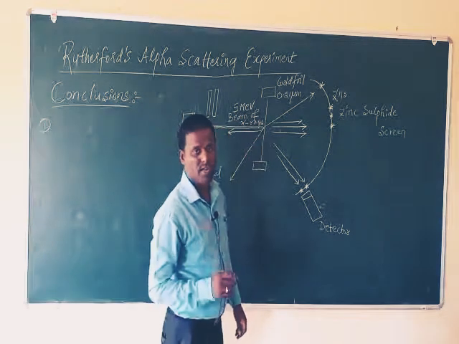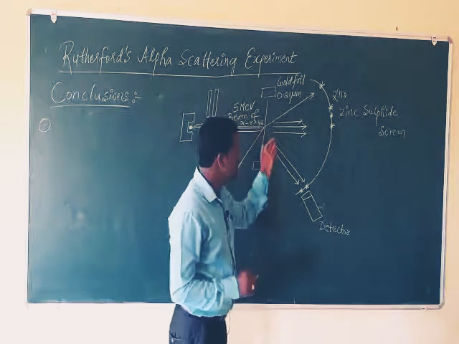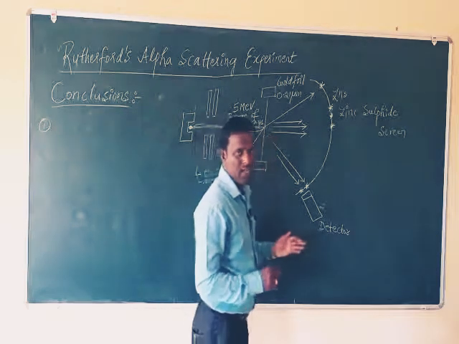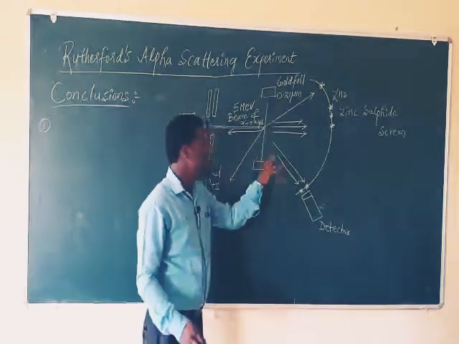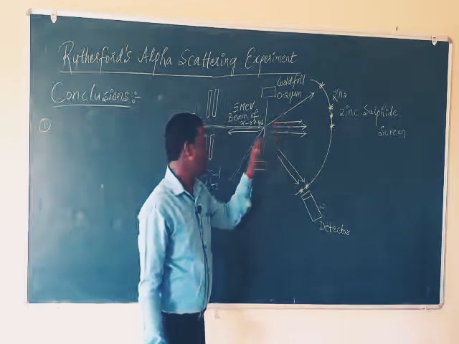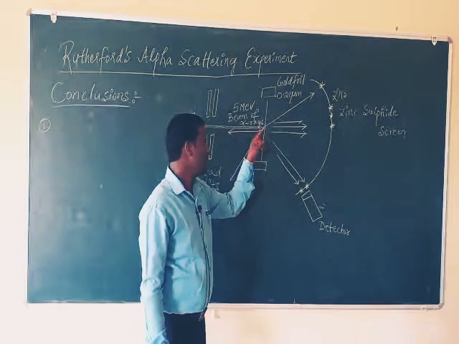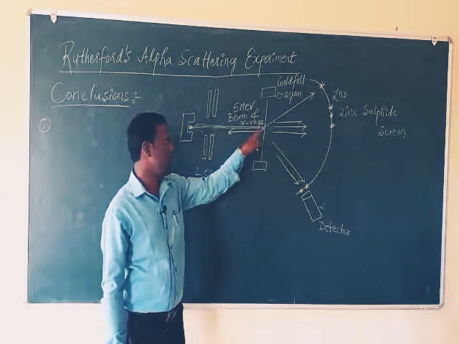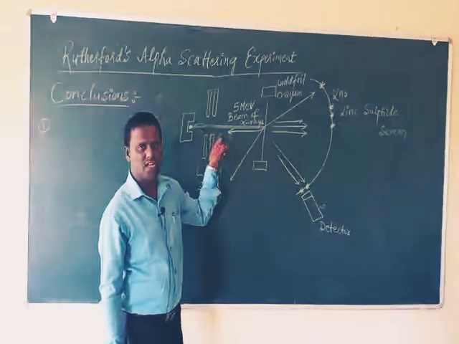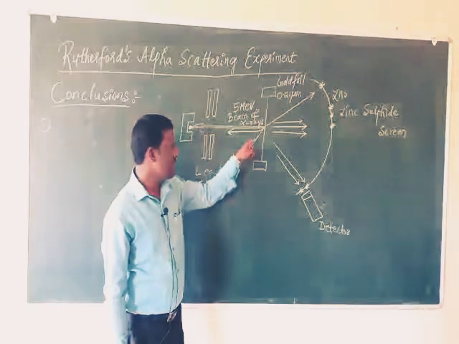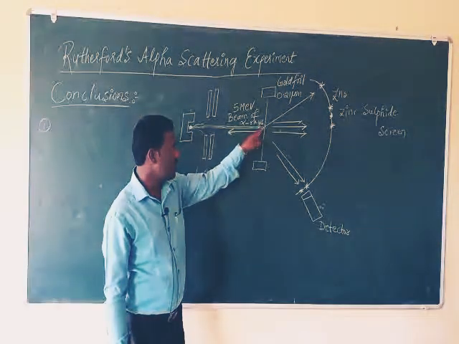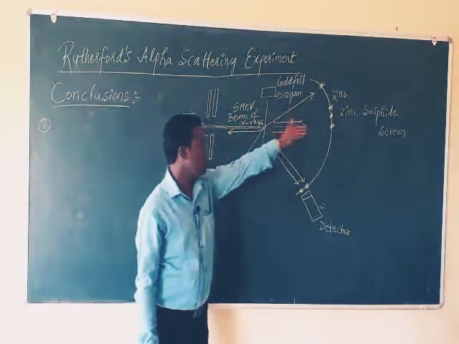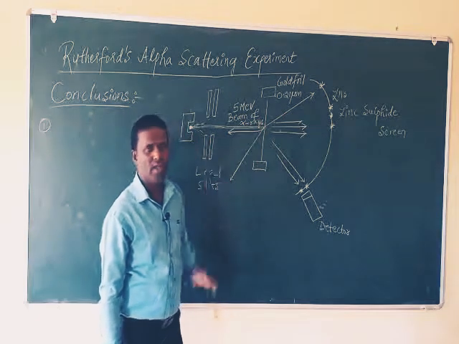What does it mean? What is the reason for scattering? See here two rays. This is one ray which is exactly reversed in its direction, and this is another ray which is scattered in a backward direction. This is the forward direction, and this one is the backward direction.